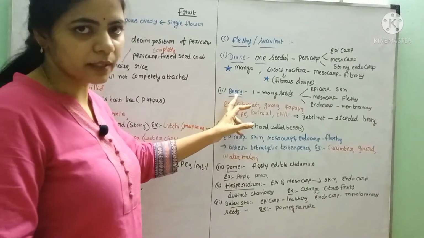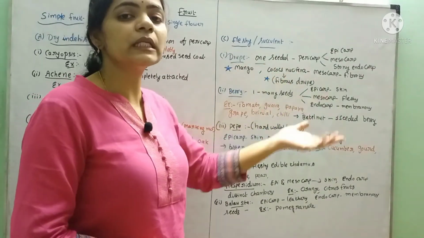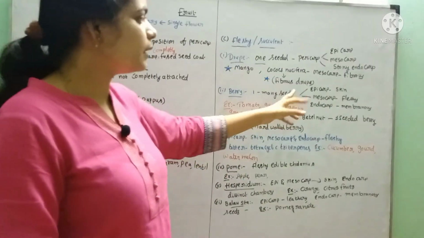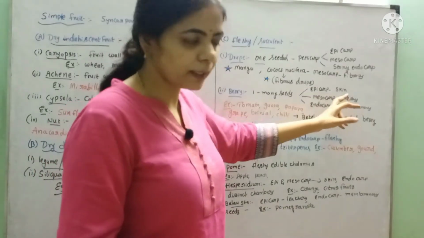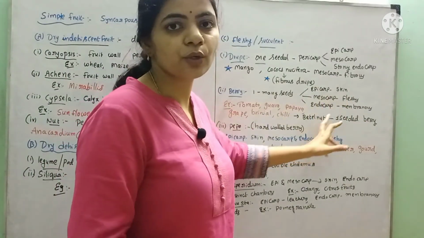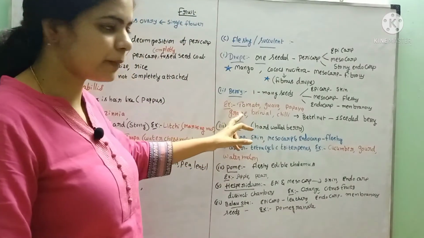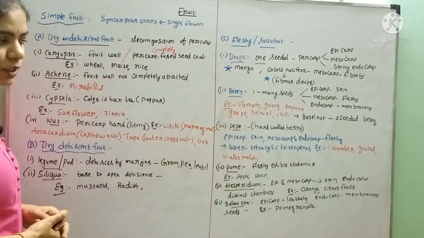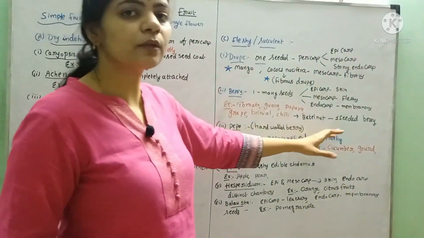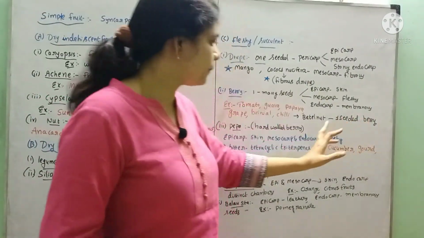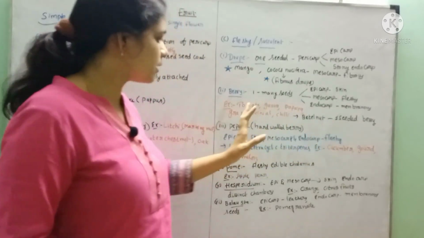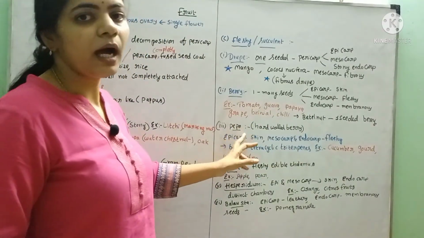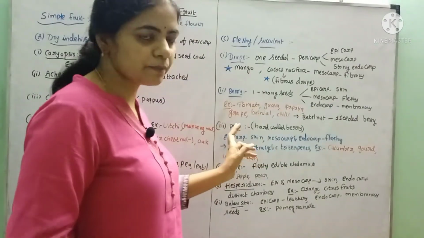And another one is the berry. In this, one to many seeds are present, and it consists of epicarp, which is skinny, mesocarp fleshy, and endocarp membranous. Examples: tomato, guava, papaya, grape, brinjal, and chili. And the betel nut is a one-seeded berry. And then next one is pepo. Hard-walled berry is called pepo.